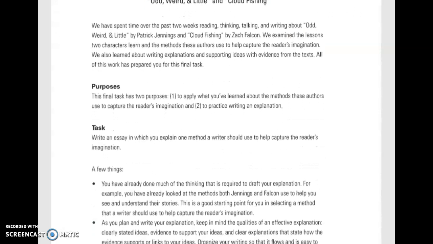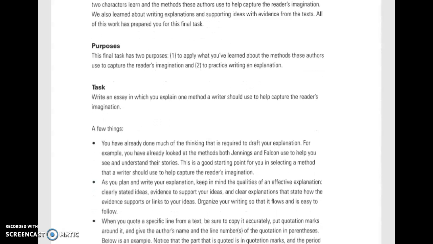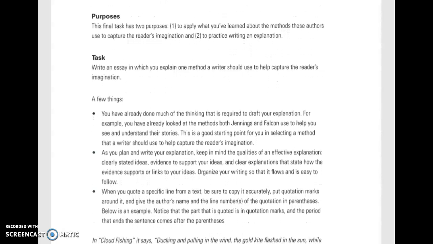Okay, let's look at the purpose. The final task has two purposes. One is to apply what you've learned about the methods these authors use to capture the reader's imagination. And number two, to practice writing an explanation. Okay, now let's take a look at the task.